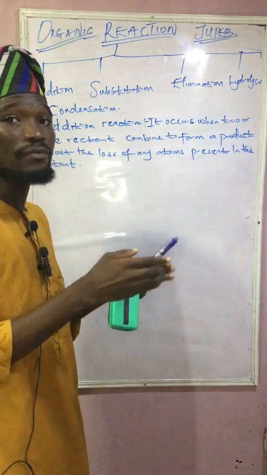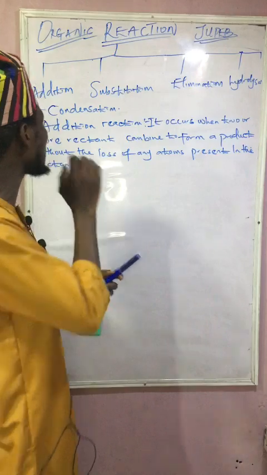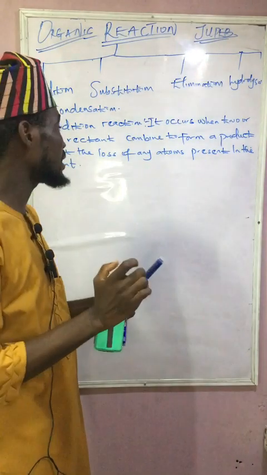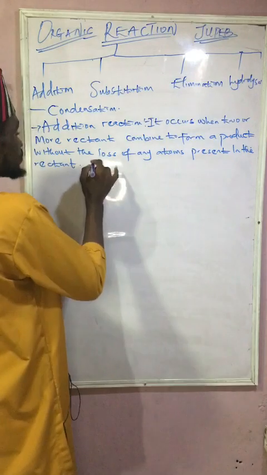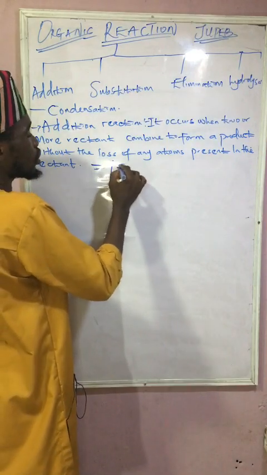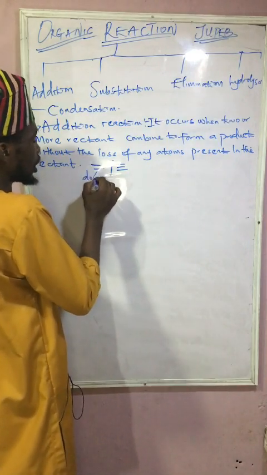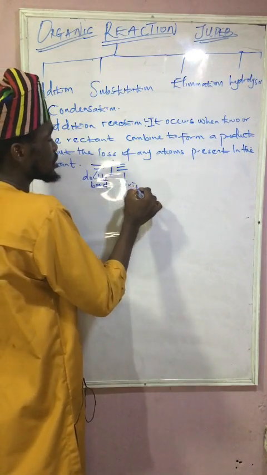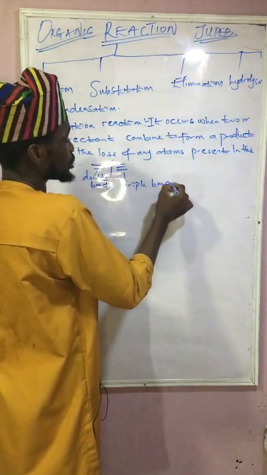That is, for every unsaturated hydrocarbon which this addition reaction exhibits, we can have it as either double or what? A triple. This one is a what? A double bond. While this is a what? A triple bond.